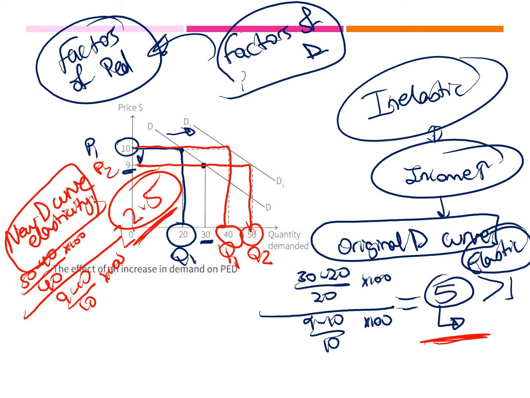Okay? And if the demand shifts to the left, because demand decreases, for example, then consumers become more sensitive to price changes and demand becomes more elastic. Okay?